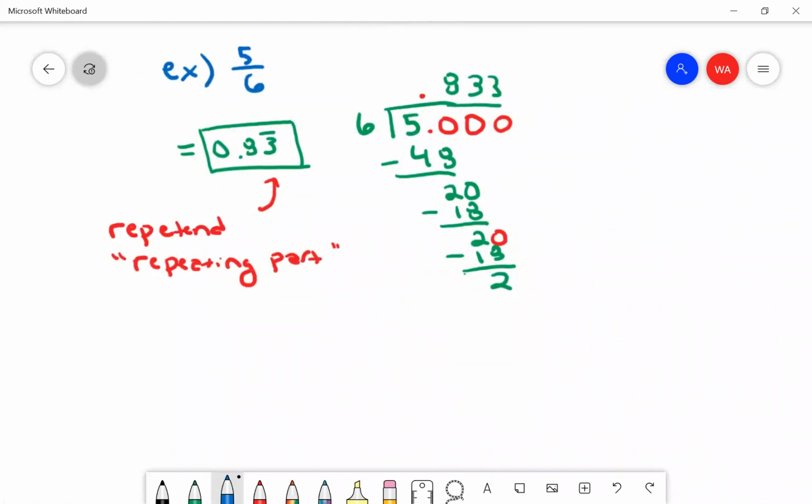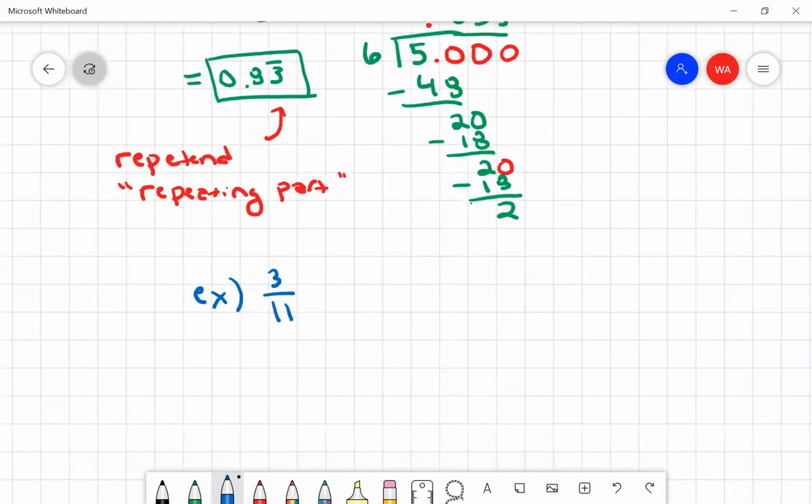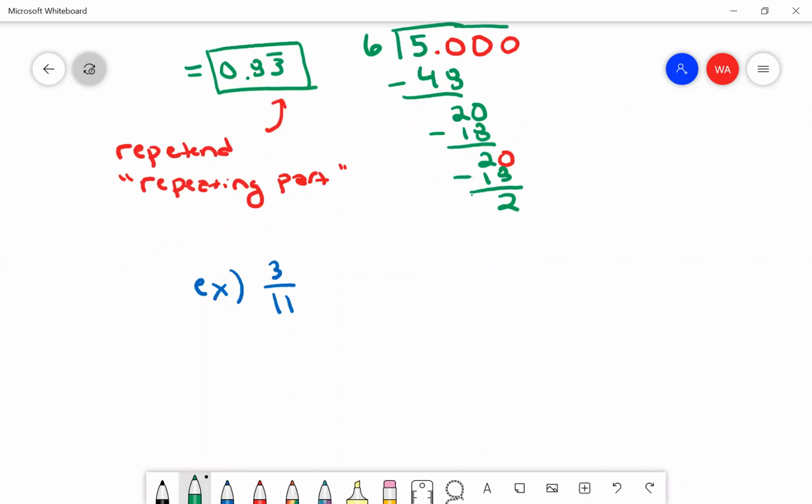Okay, so let's just try one more. Make sure we feel good about it. Let's try, trying to not torture ourselves here, 3/11. All right. So 3/11. 11 is going to go into 3, but then we'll treat it as 30, adding the decimal and the 0.